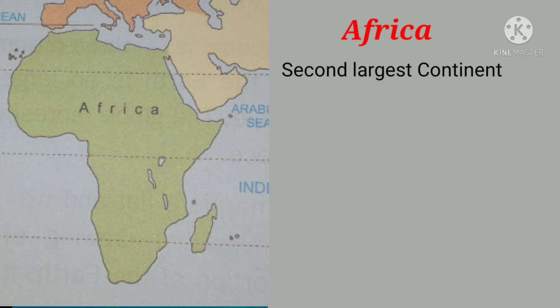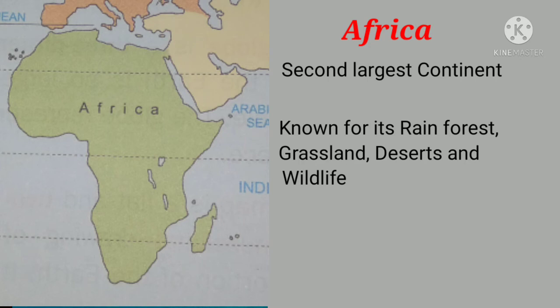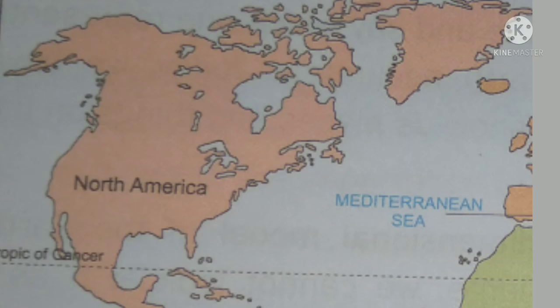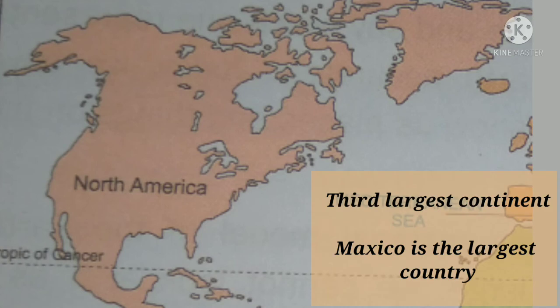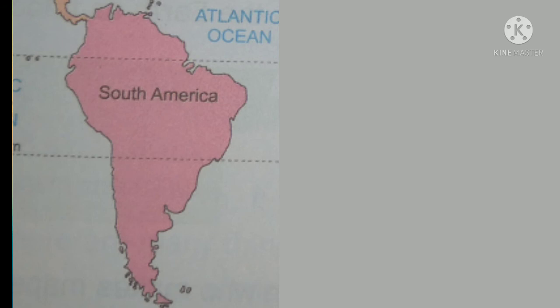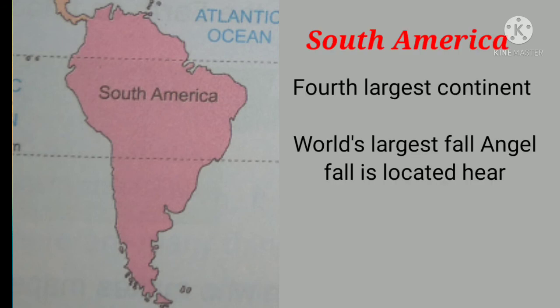Africa is the second largest continent in the world. It is well known for its rainforests, grasslands, deserts and wildlife. North America. The third largest continent in the world is North America. Mexico is the largest country in this continent. South America. It is the fourth largest continent. The world's highest fall, the Angel Falls, is located in South America.